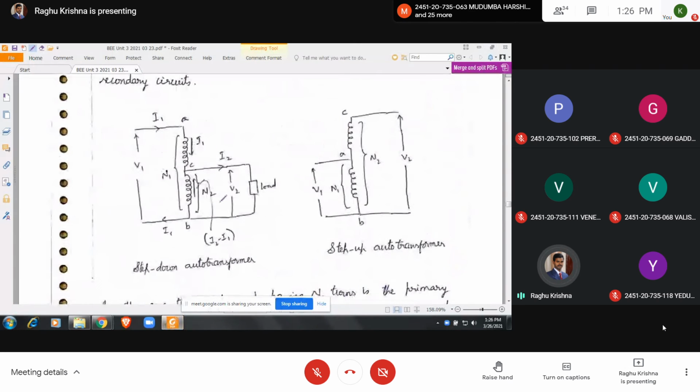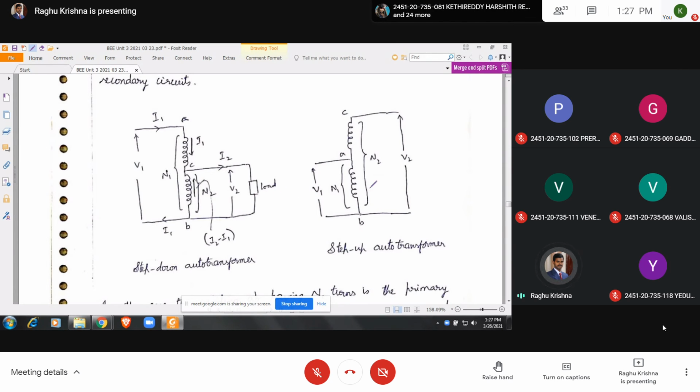So here in auto transformer, a part of the winding is common to both primary and secondary. See here, only one winding will be there, and a part of the winding is common to both primary and secondary. So here, this part, N2 turns, is common to both. What is N1 here? From point A to point B is the number of turns in the primary, that is N1. Now coming to N2, it is the number of turns between C and B. As N2 is less than N1, this is the step down auto transformer.